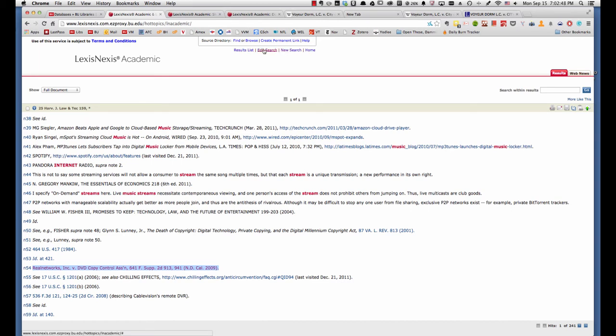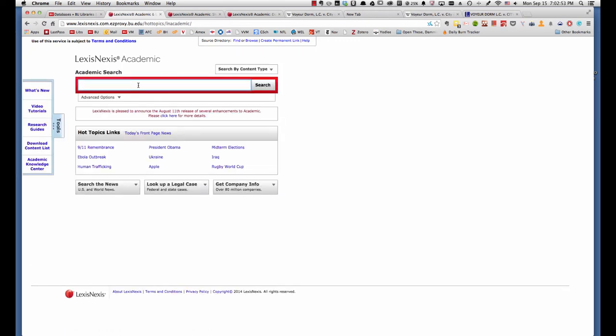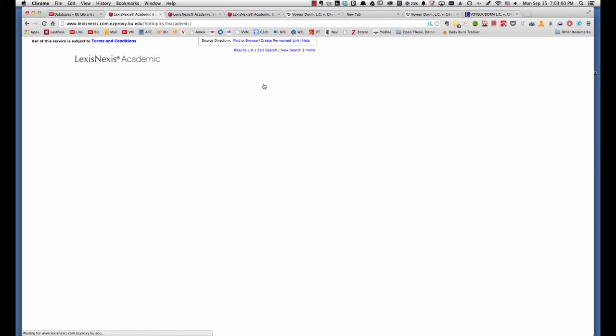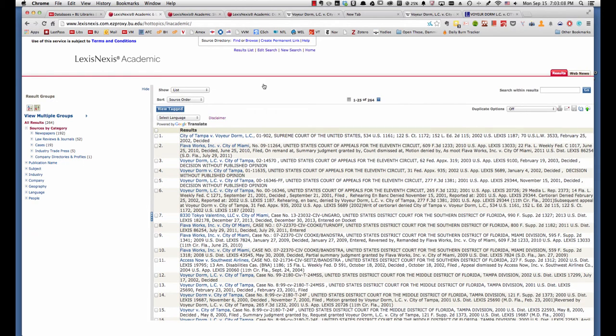And let's do this. We're going to do a new search. So let's enter the term Voyeur-Dorm and see what we get, just to compare it with the results we got before. Do a search for Voyeur-Dorm. We don't have to worry about NSFW content showing up here. And you'll see that there are 264 results, most of them newspapers, a good number of law reviews and journals, and 19 other cases.